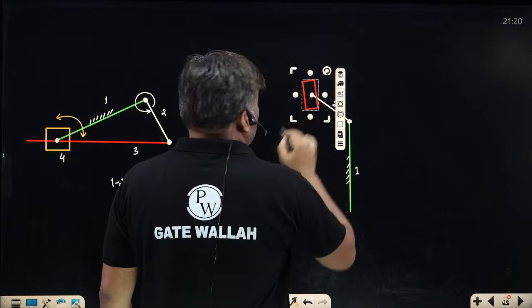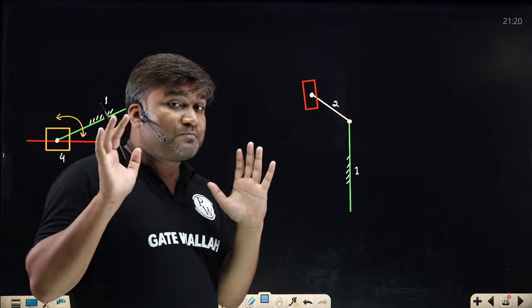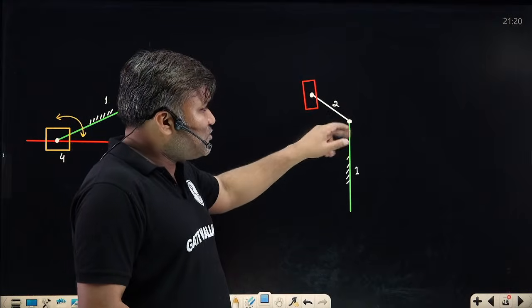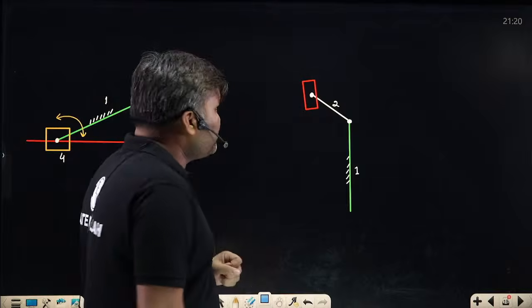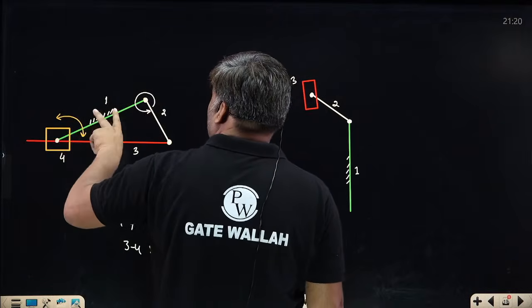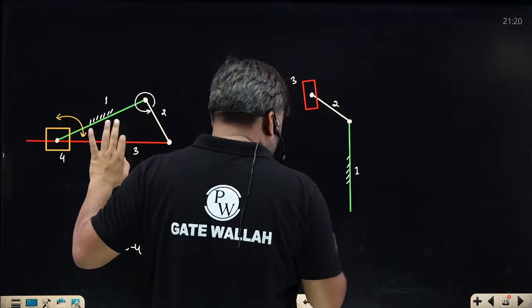Sir, you are showing link 3 as a slider. I can change the shape. Just keep focus: are links 1 and 2 a turning pair? Yes. Are 2 and 3 also a turning pair? Yes. This is link number 3. Okay, what about link 4? At the other end of link 1, I am having link number 4.